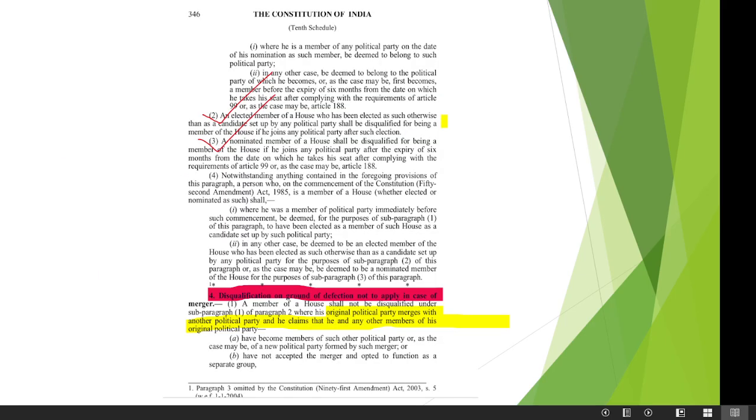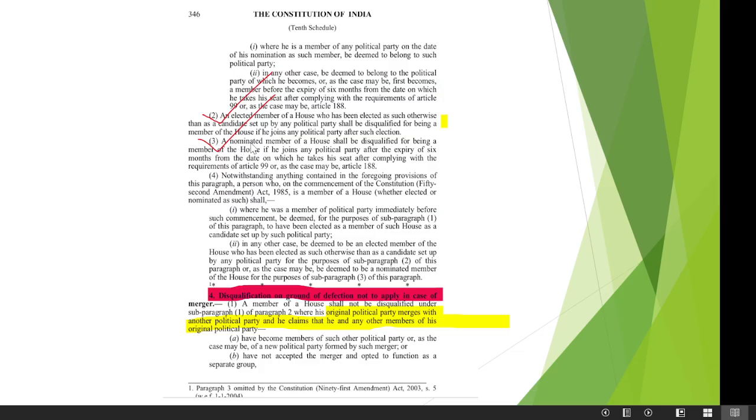Then next, an elected member of a house who has been elected otherwise than as a candidate set up by a political party shall be disqualified for being a member of the house if he joins any political party after such election. It means if a member has been elected as an independent, not through any political party, and after he wins the election he joins any political party, he will be disqualified under anti-defection law.